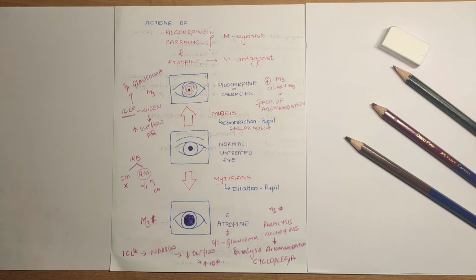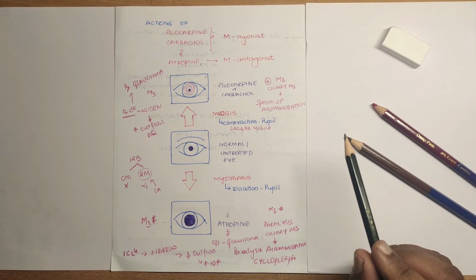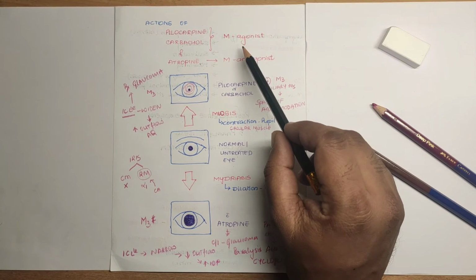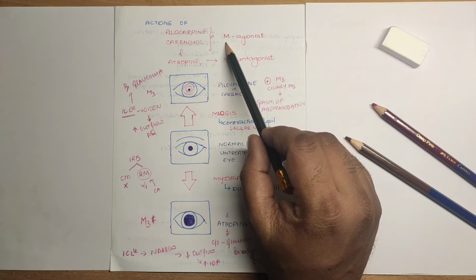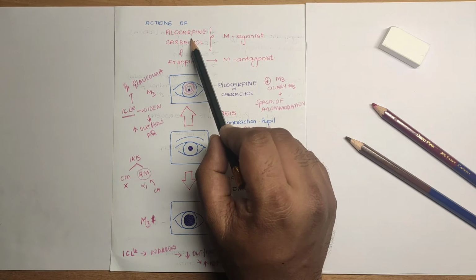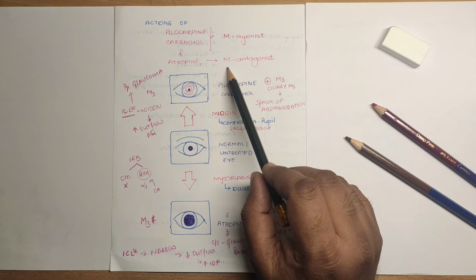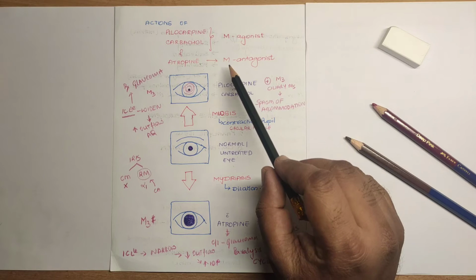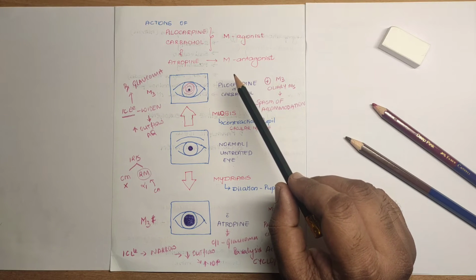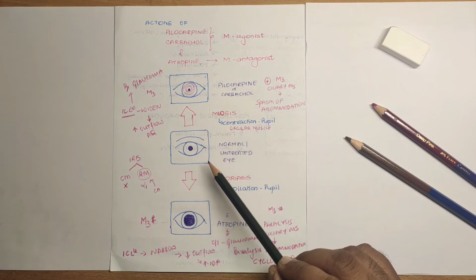In today's session you are going to learn about a very important concept, that is the action of cholinergic agonist over action of anticholinergic drugs on the pupil. So let us see the examples first for individual drugs. Under muscarinic agonist you need to remember pilocarpine. Under muscarinic antagonist, you need to remember atropine. So let us see how these drugs have got opposite effect on the eye.